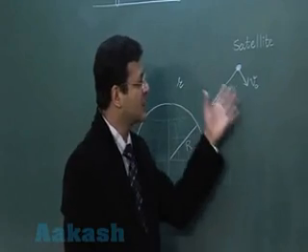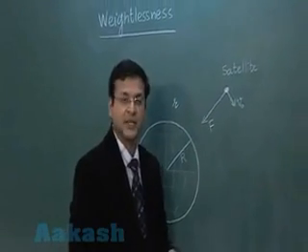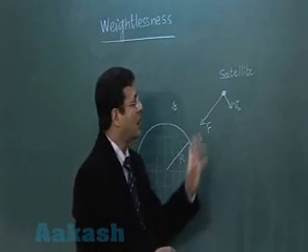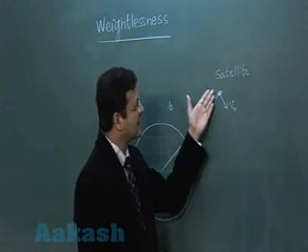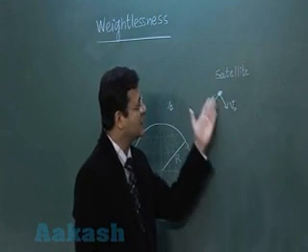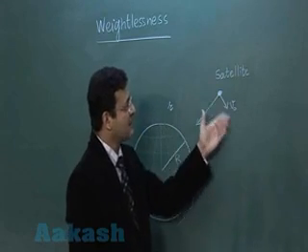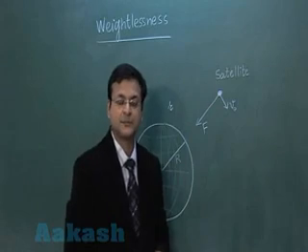These are the two conditions you have to always satisfy for a motion to be circular. अगर एक सैटेलाइट सर्कुलर मोशन में है तो ये दोनों ही कंडीशन सेटिस्फाई करता रहता है. It has a velocity and always perpendicular force. अगर इसमें force vanish कर जाए, then you will find that satellite will continue in a straight line motion with this speed. अगर ये force vanish कर जाए, तब इसका path circular नहीं रहेगा. It will continue moving in a straight line.